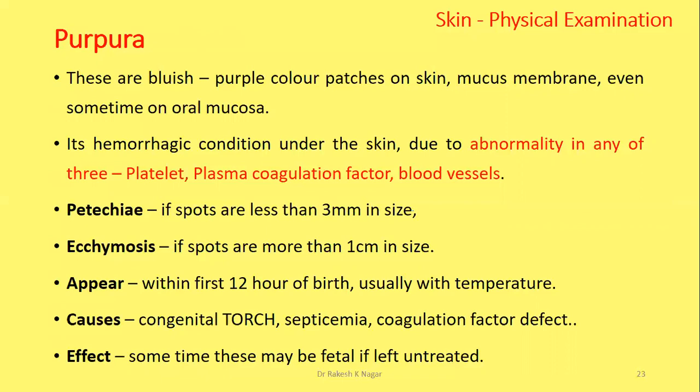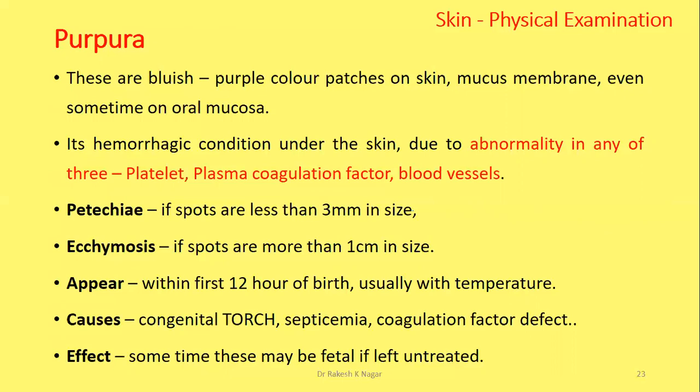If spots are less than 3 mm in size, they are called petechiae. If spots are more than 1 centimeter in size, they are called ecchymosis. These appear within the first 12 hours of birth, usually with fever. As temperature rises, the purpura, petechiae or ecchymosis rise in number on the skin due to the fragile blood vessels.